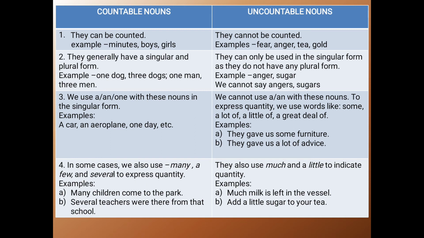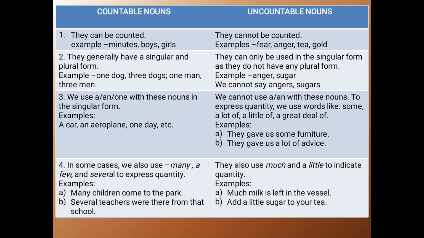Uncountable nouns can only be used in the singular form, as they do not have any plural form. For example, anger, sugar. We cannot say angers, sugars. For uncountable nouns, we cannot add s.